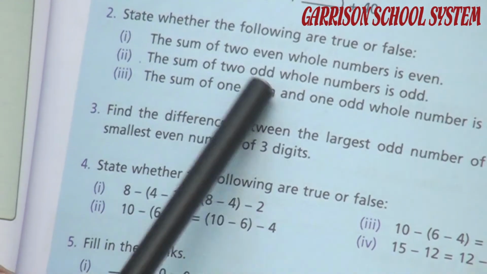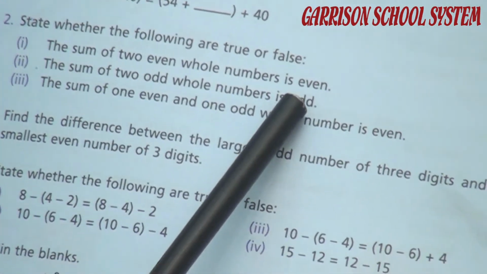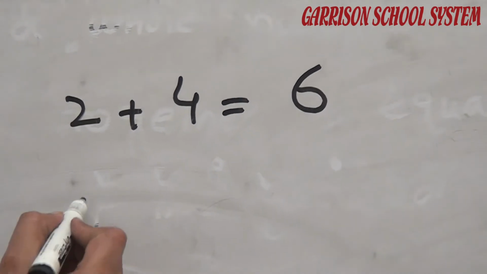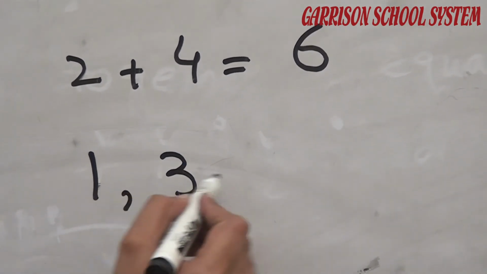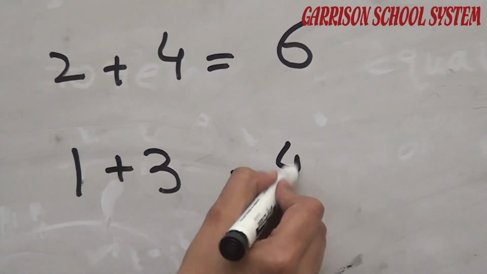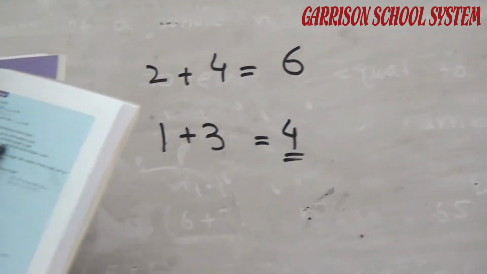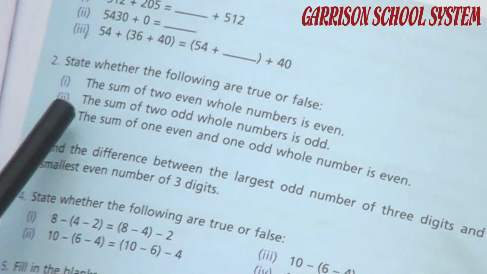The sum of two odd numbers is odd. Can you solve it by yourself? For example, two odd numbers: one odd number is 1 and the other odd number is 3. So the sum of the two odd numbers is odd? No. This is an even number. So this is false.